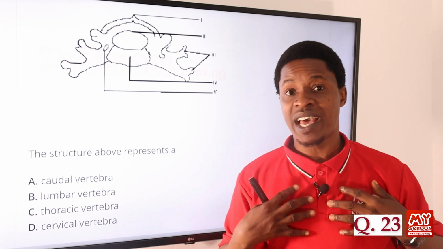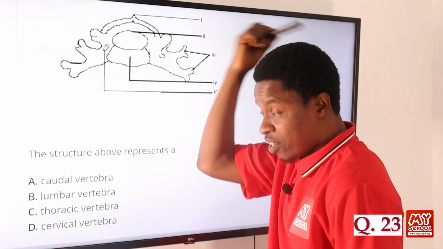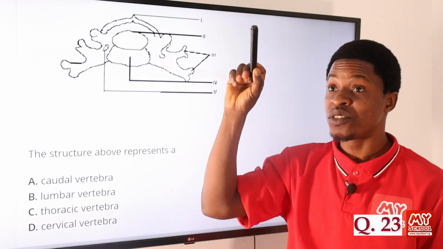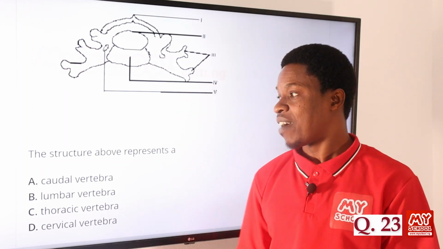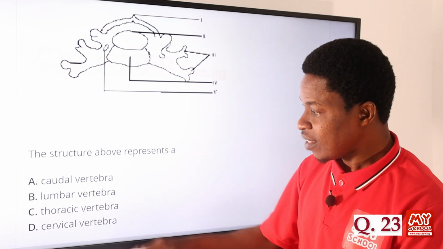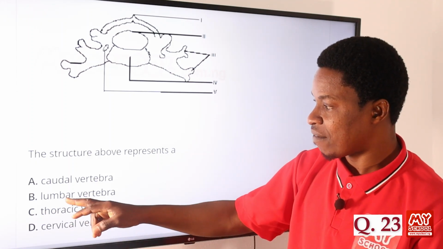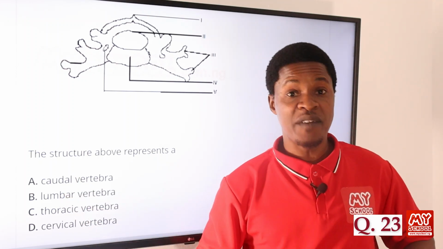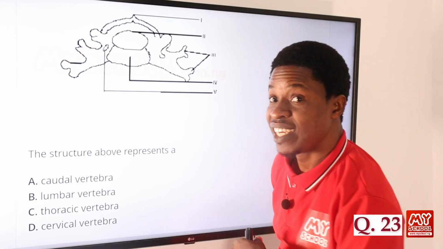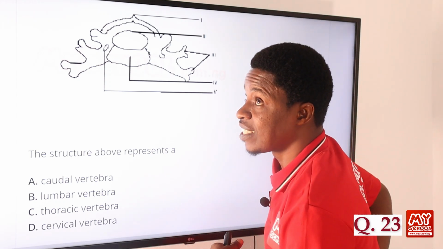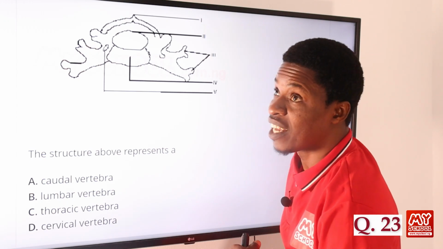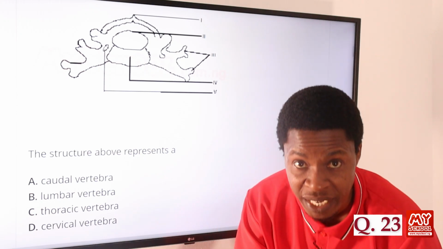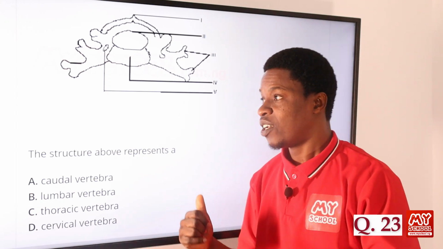Thereafter we have the thoracic, the one immediately after the cervical. That is about 12 pieces. You can count 1, 2, 3. About 12 of that. Then we have the lumbar, and then we have the caudal, which has to do with the tail. The lumbar, we have about 5 of that also. Immediately after the chest part, that's the thoracic, you have that. Don't forget that these are bones on the spinal cord, the back, that make it easy for you to bend and stand upright. The positioning is being controlled.